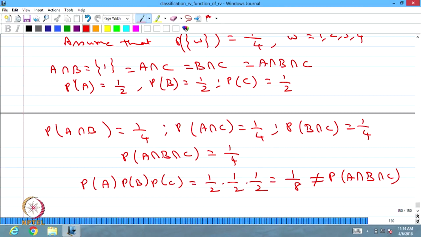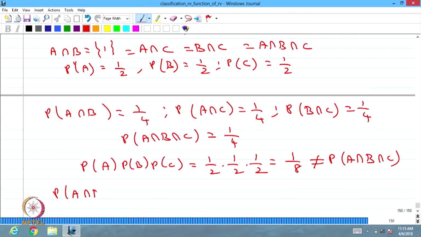Whereas if you go for P of A intersection B, that is the same as 1 by 4, that is the same as P of A into P of B. Similarly, probability of A intersection C, that is the same as P of A into P of C. Similarly, P of B intersection C, that is the same as P of B into P of C. That means it satisfies the independence condition for any two events, not for all three events.